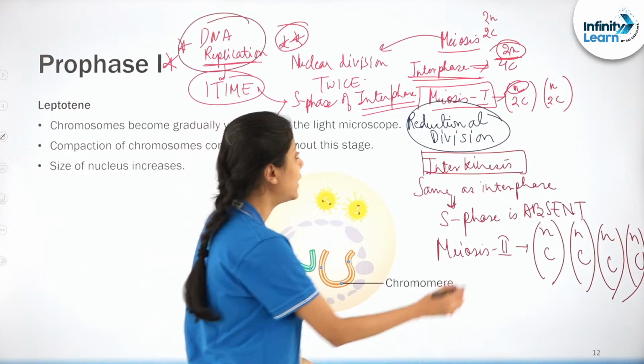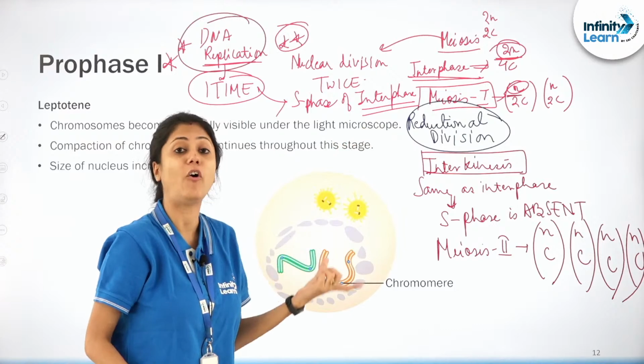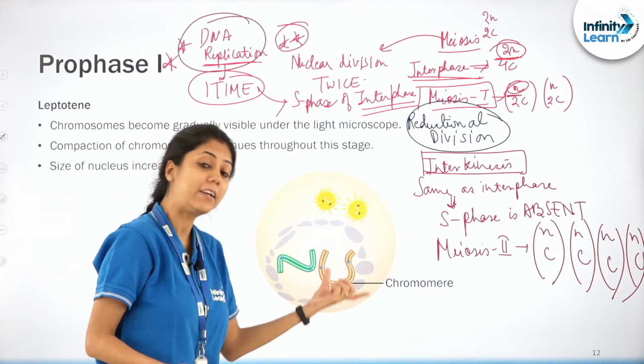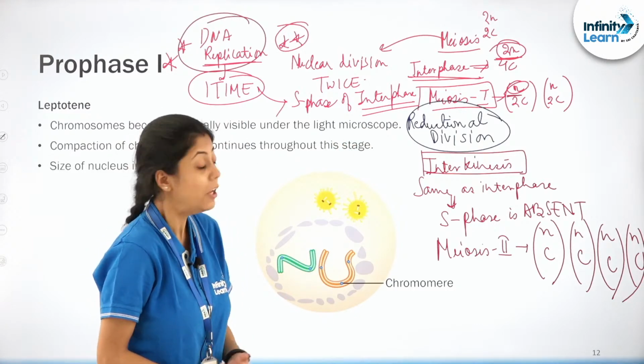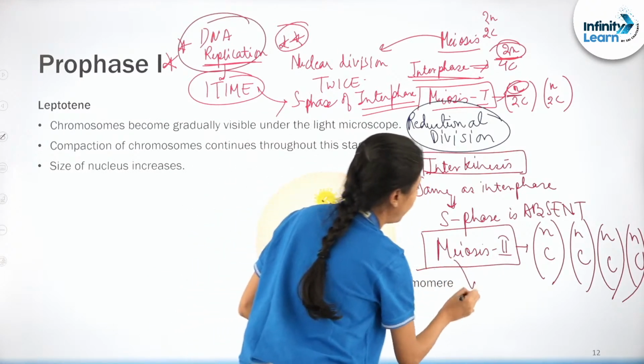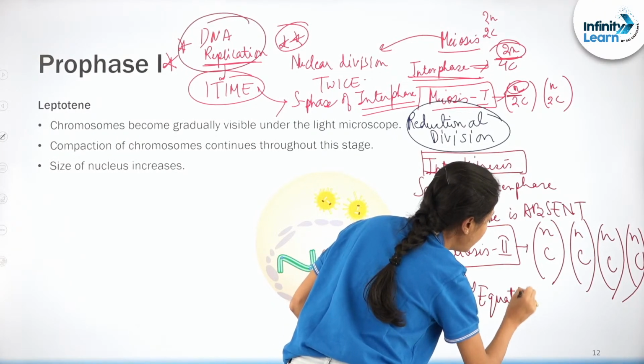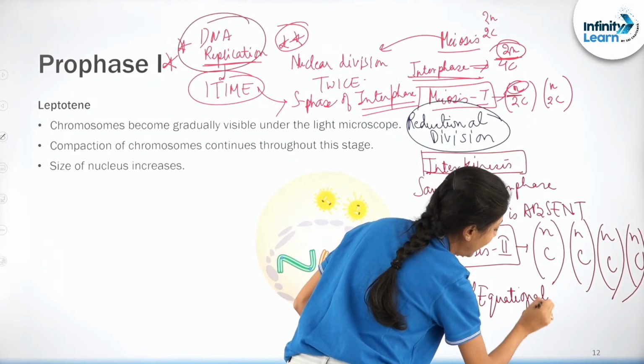That means the number of chromosomes is same after meiosis 1, and it is also same after meiosis 2. So meiosis 2 is more or less similar to that of mitosis, and often people call meiosis 2 as equational division.